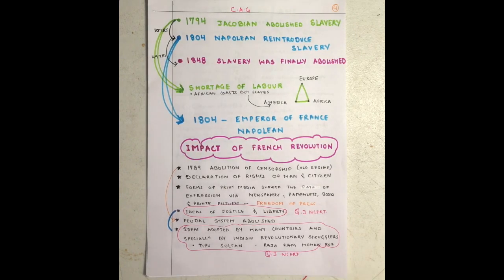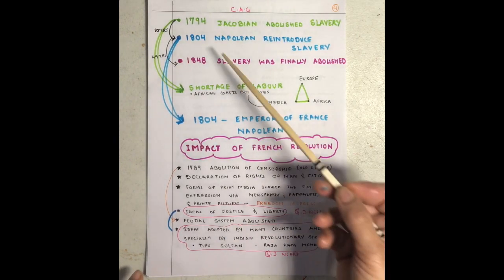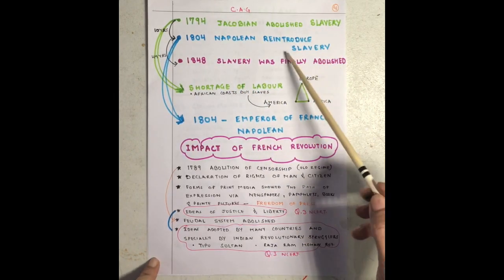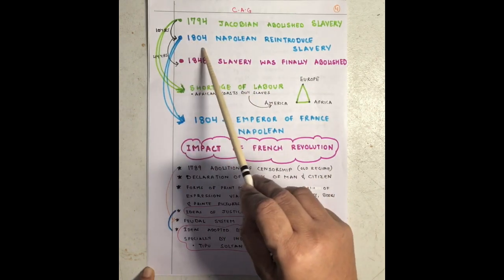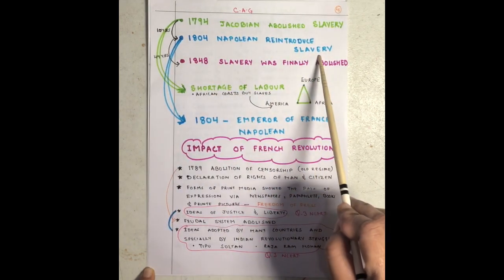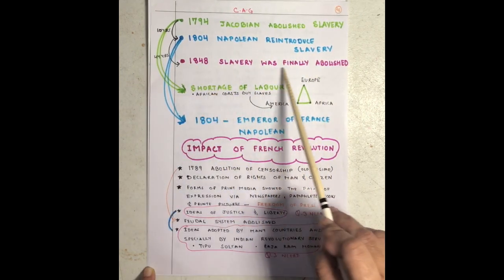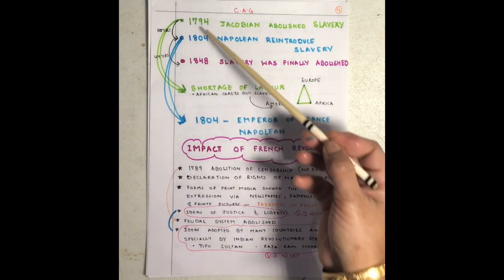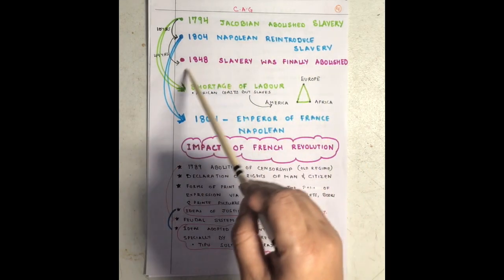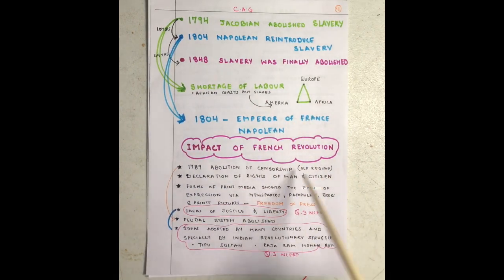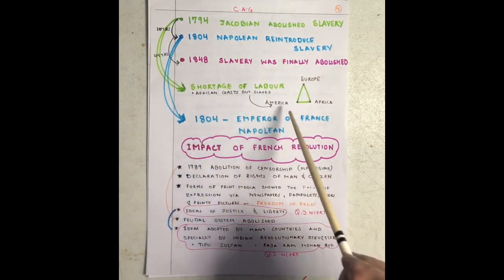So moving from 1793, the Jacobins abolished slavery. We're taking up this point of slavery now. Then comes 1804, Napoleon reintroduced slavery. 1848, slavery was finally abolished. See the 10 years and 44 years. Finally, in 1848, it was all abolished. Why are we talking about slavery? A very important topic here. All the key related topics are done in your notes.